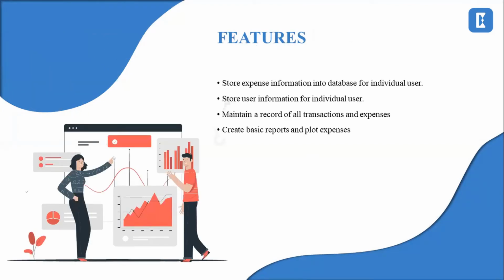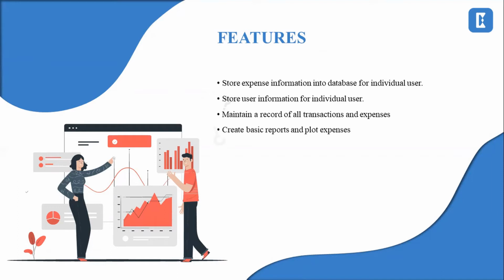The feature of this website is to store expense information in the database for each individual user. An individual user means someone who can log in to this website. They can buy mobiles, routers, or many other things, and it is stored in the website for that individual user. Store user information for each individual user. An individual user also maintains a record of all transactions and expenses. This website can maintain all transactions and expenses.